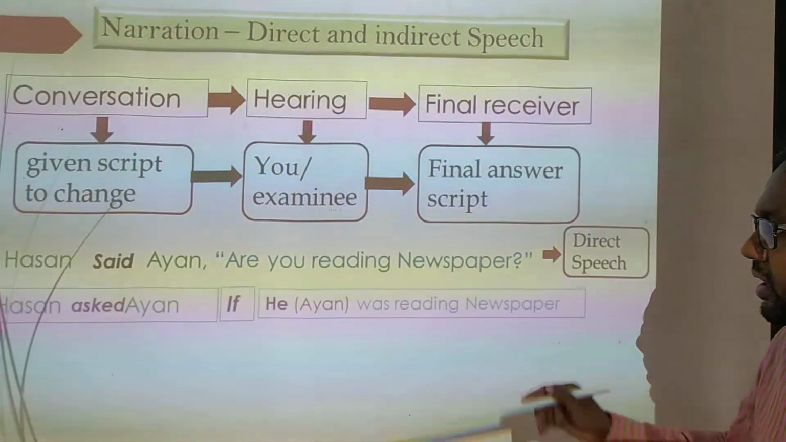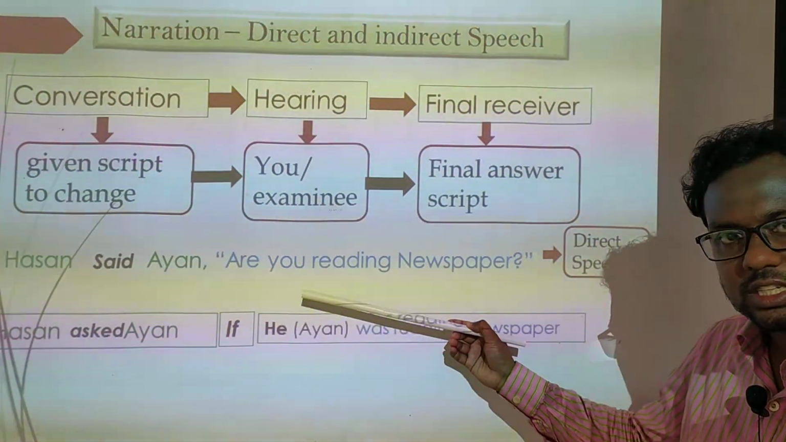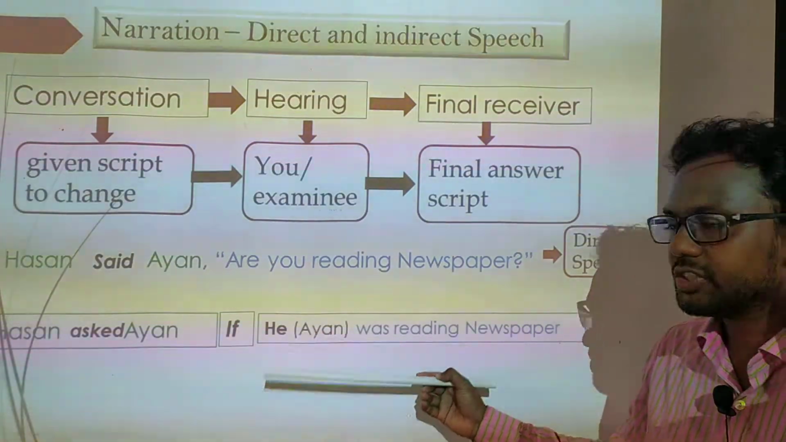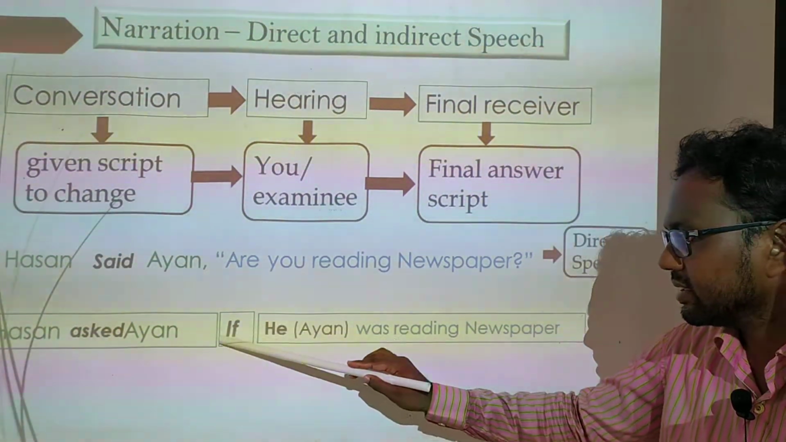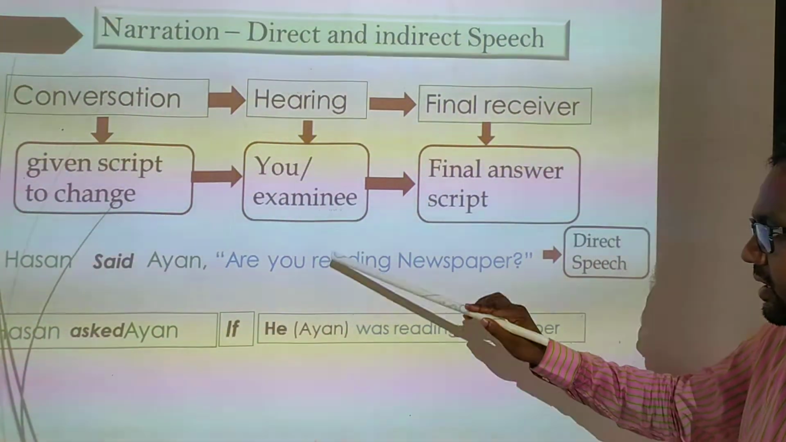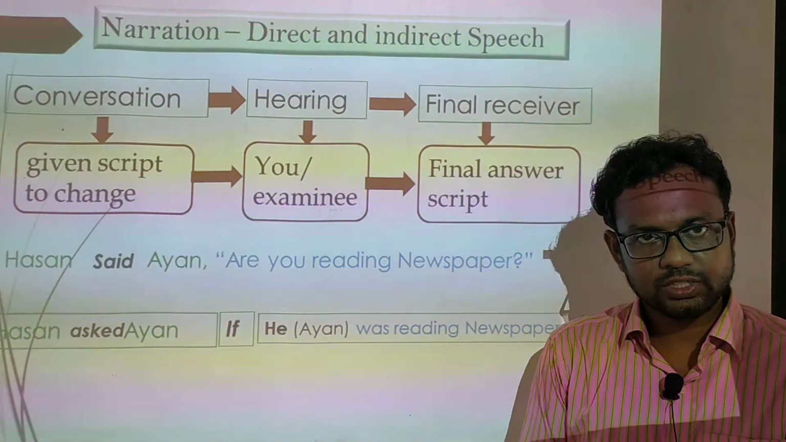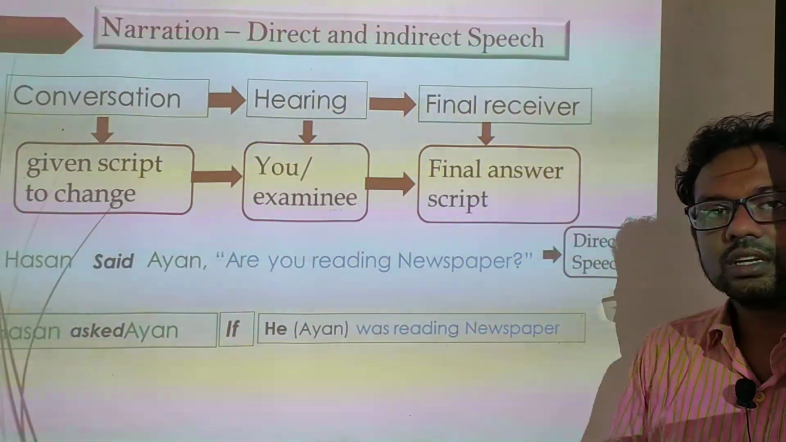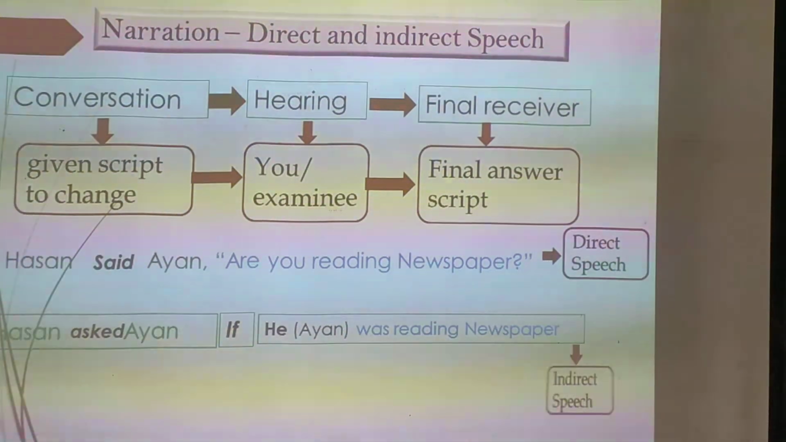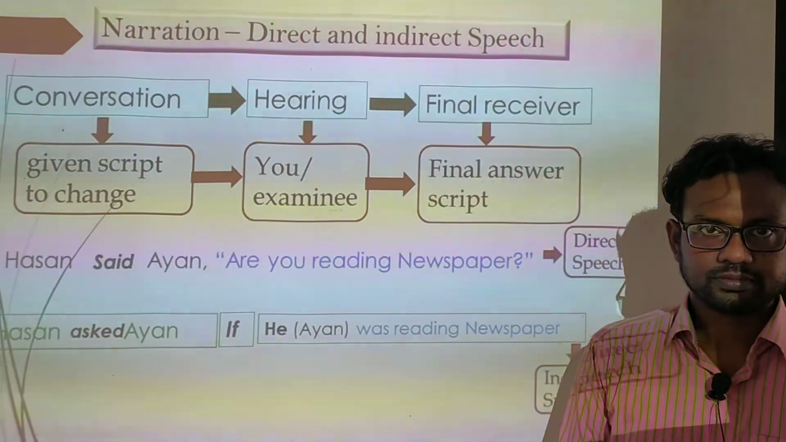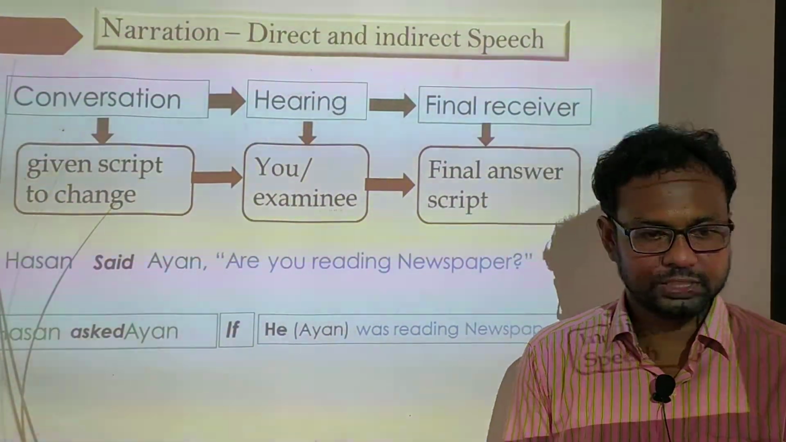Now it is time to describe it. Whenever you narrate this direct speech, the speech will be changed in this way. Here Hassan asked Ayah, here is the conjunction if, and the speech is here: I was reading newspaper. Dear students, this changed descriptive form of writing is called indirect speech. Now you are clear about direct speech and indirect speech.